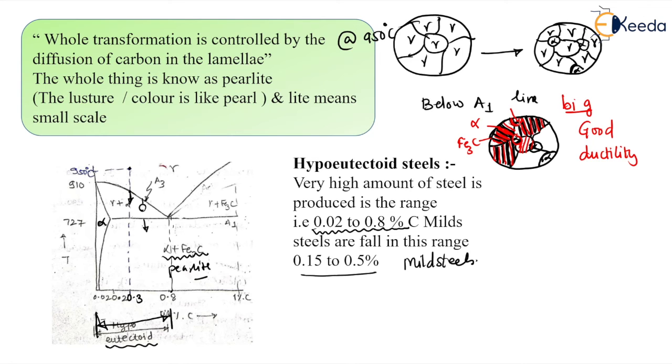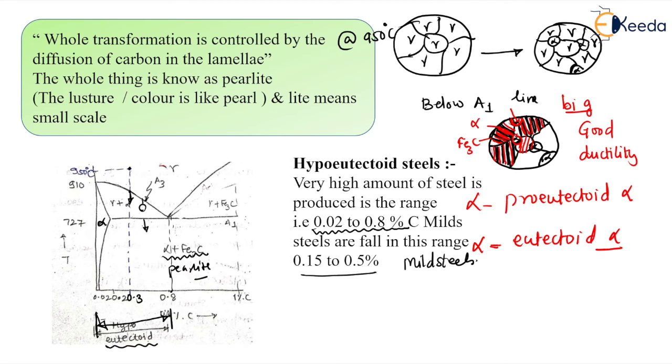The alpha which is present on the grain boundaries, which is bigger in nature, is called proeutectoid alpha. And the alpha which is present in the layer form in the lamellae is known as eutectoid alpha. This is how the transformation is occurring.